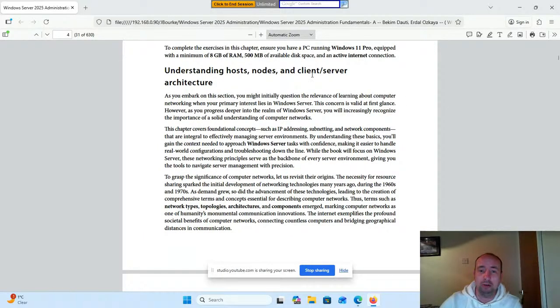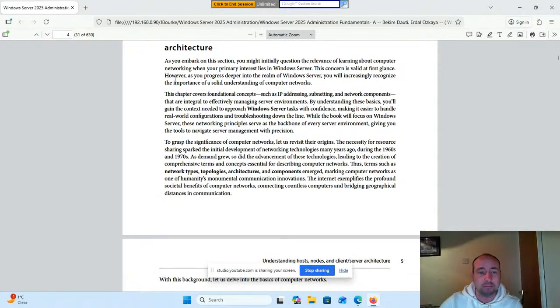Understanding hosts, nodes, and client-server architecture. As you embark on this section, you might initially question the relevance of learning about computer networking when your primary interest lies in Windows Server. This concern is valid at first. However, as you progress deeper into the realm of Windows Server, you will increasingly recognize the importance of a solid understanding of computer networks. This chapter covers foundational concepts such as IP addressing, subnetting, and network components that are integral to effectively managing server environments.